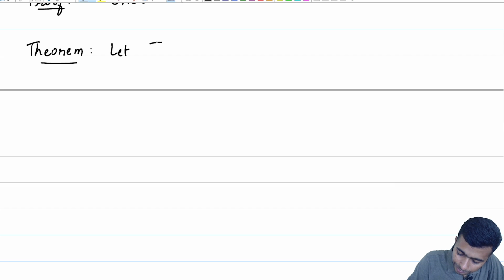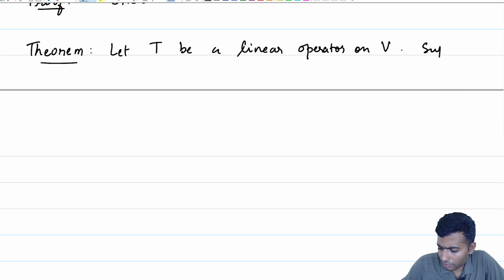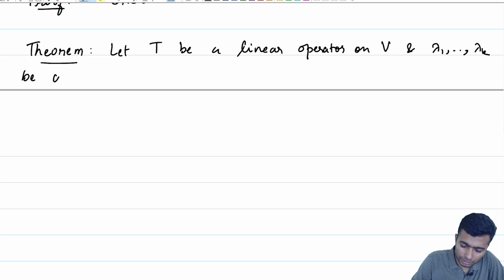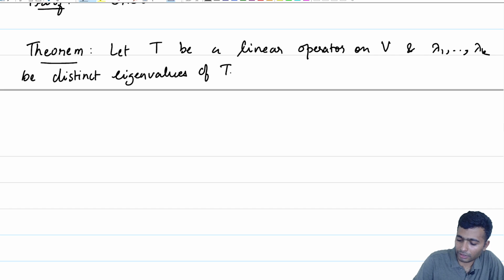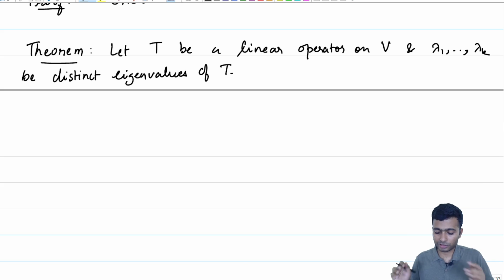Let T be a linear operator on V, and let lambda_1 to lambda_k be distinct eigenvalues of T. Notice that I have always carefully written lambda_1 to lambda_k. k could be strictly less than n.